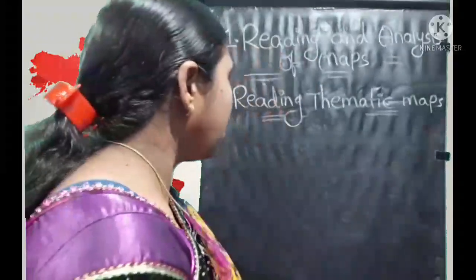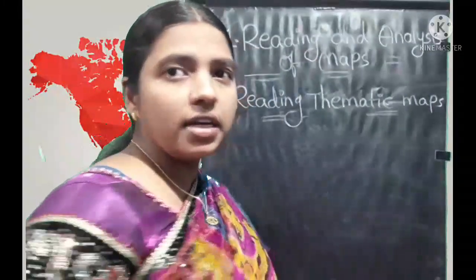Children, next one is the socio-economic aspects and details. Map makers represent the socio-economic aspects on a map. They use the symbols of points and lines.